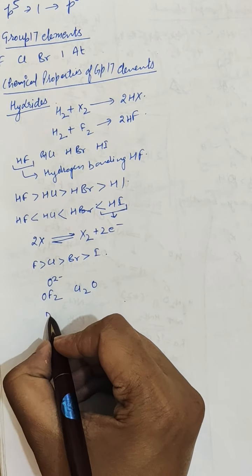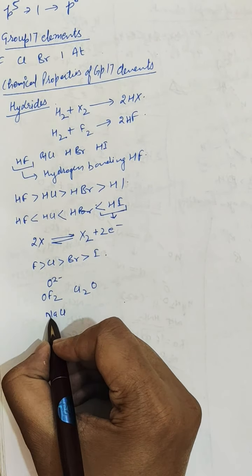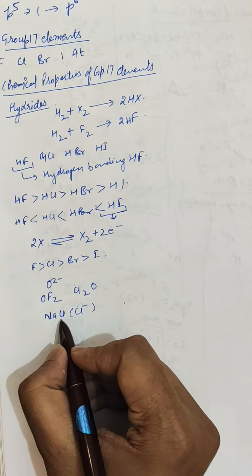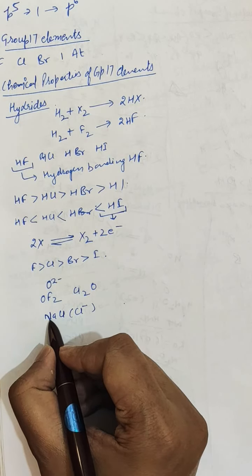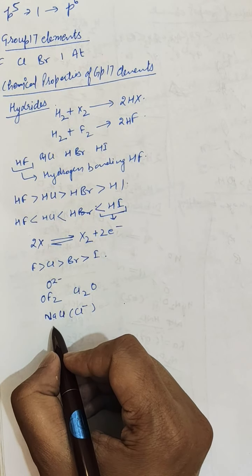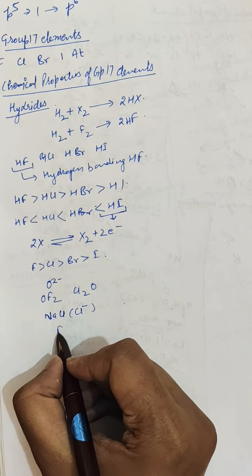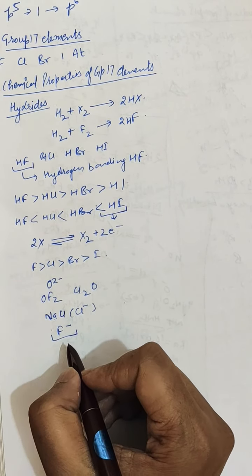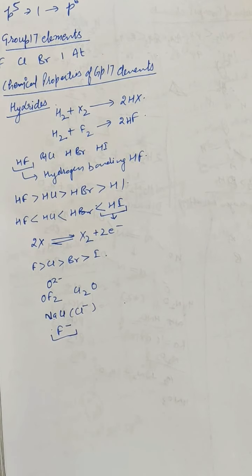Like when we write sodium chloride, we call it sodium chloride because here chloride is in negative form and chlorine is more electronegative than sodium. Similarly, fluorides of oxygen are called oxygen fluorides. Why? Because fluorine exists as the anion there and fluorine is more electronegative than oxygen. All these oxides are powerful oxidizing agents and decompose explosively when subjected to mechanical shock or heat.